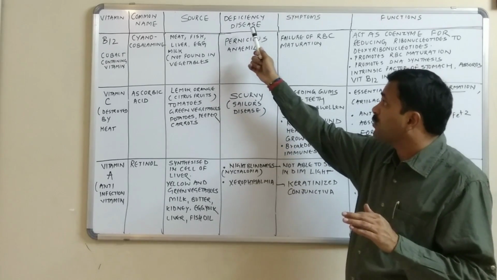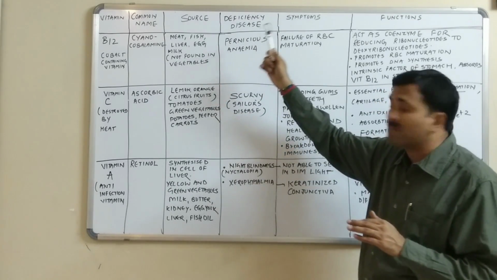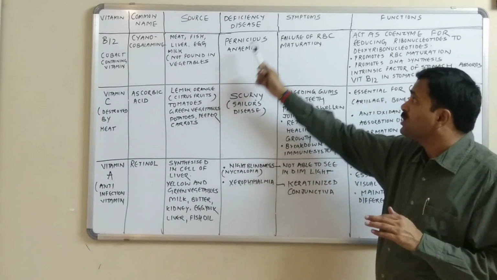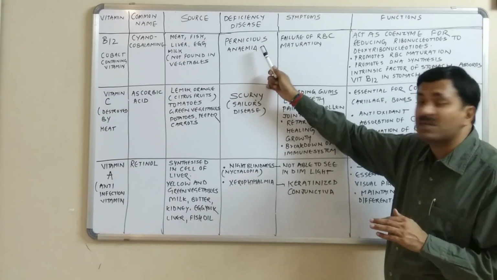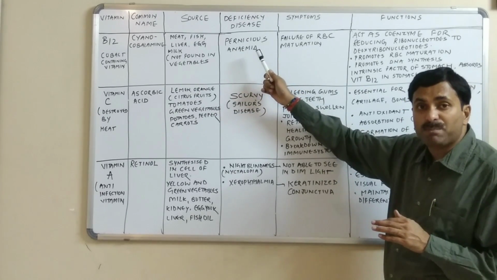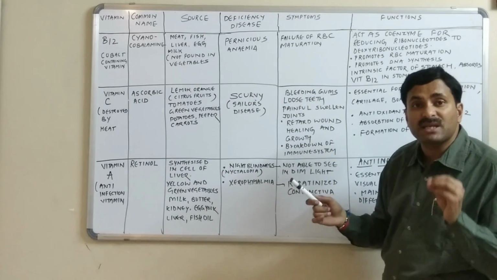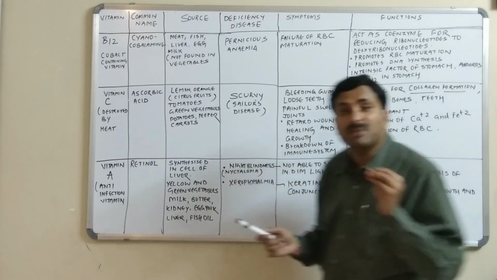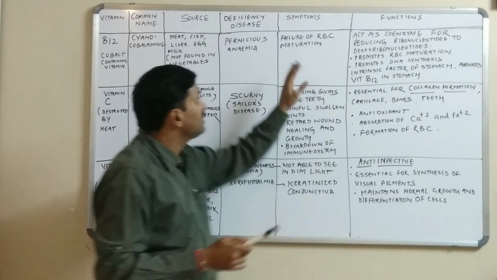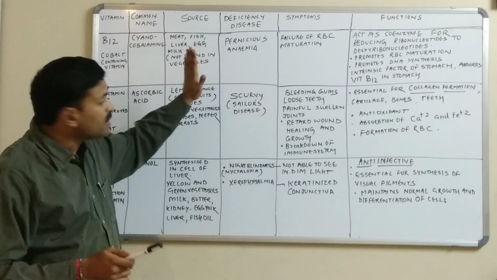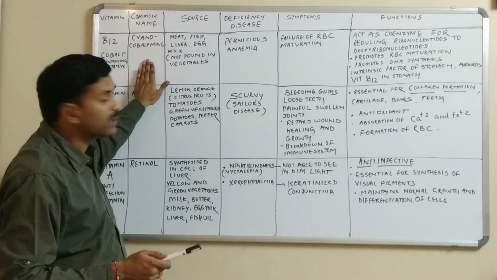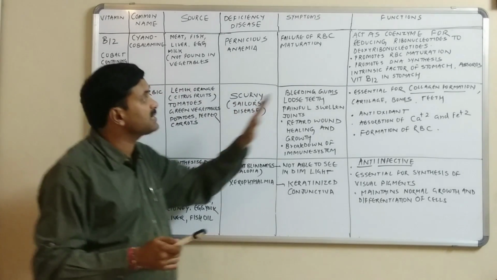Okay. Now what will happen if the person becomes deficient in vitamin B12? The person suffers from pernicious anemia. And what is the prime symptom of pernicious anemia? The RBC fails to mature. Means there is failure of RBC maturation. Okay. And B12 is very important because it performs many functions in our body.